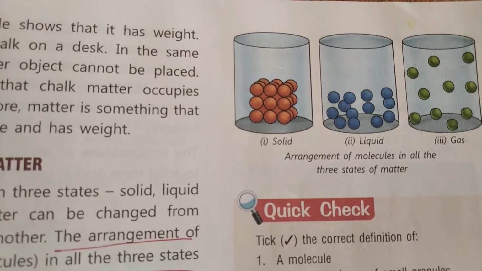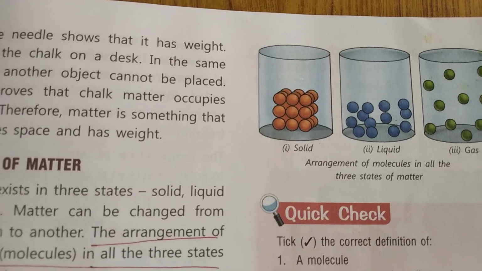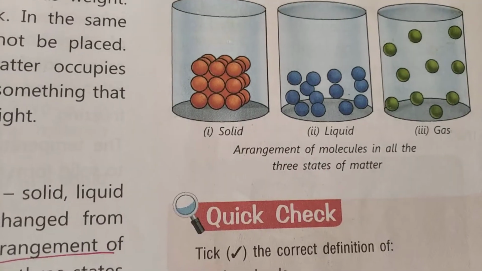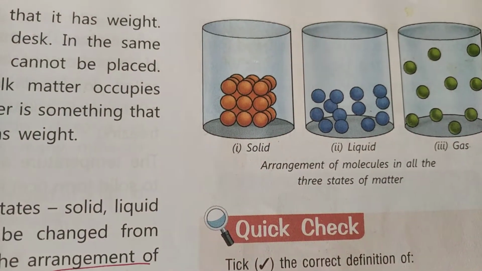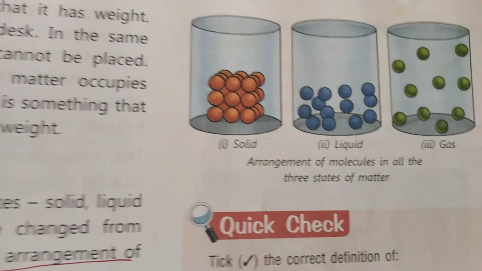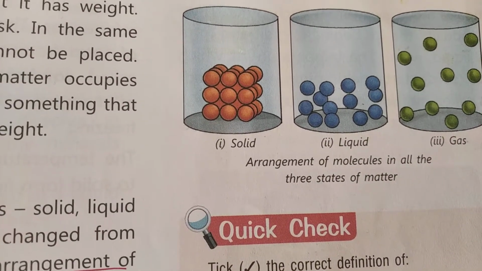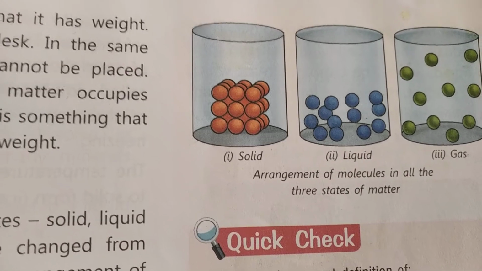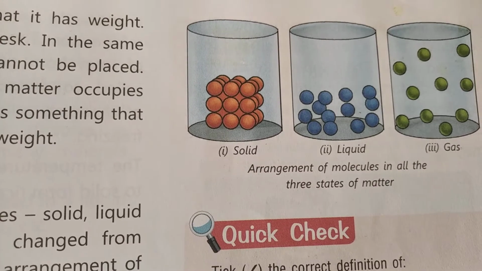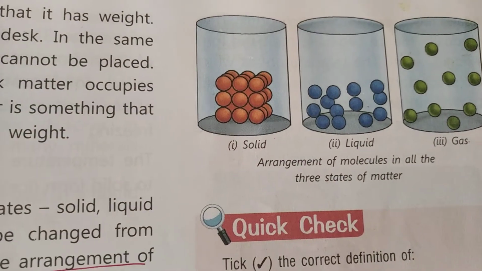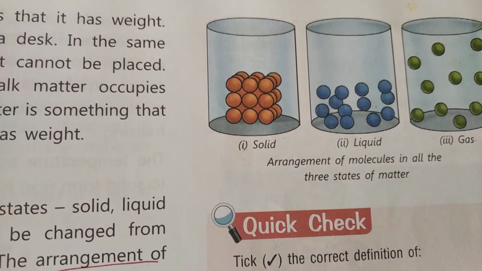Matter exists in three states. What are the three states? Solid, liquid and gas, children. That means matter can be changed from one form to another. Matter exists in three states: solid, liquid and gas. Even matter can be changed from one form to another.